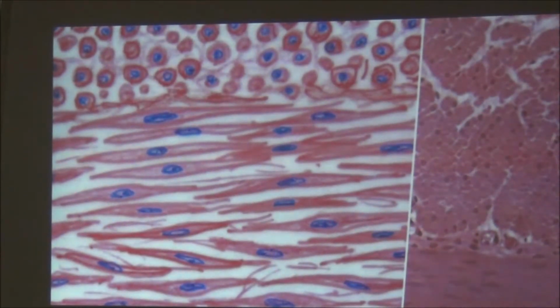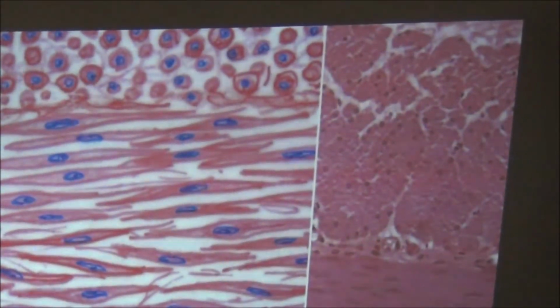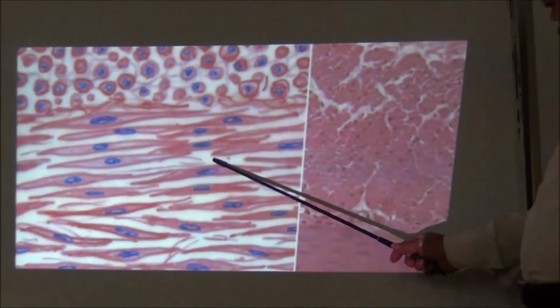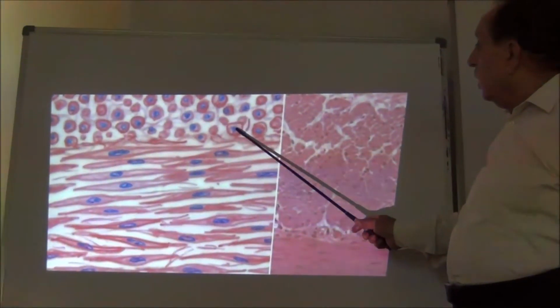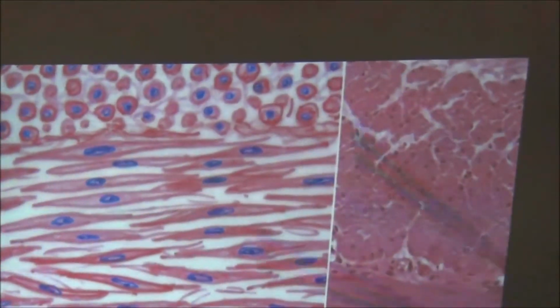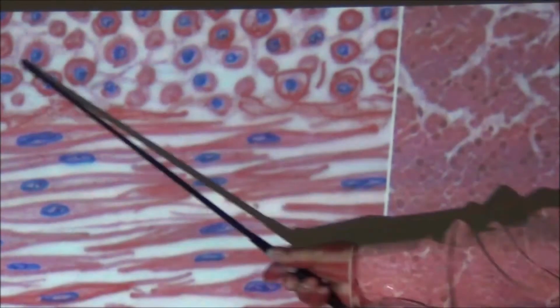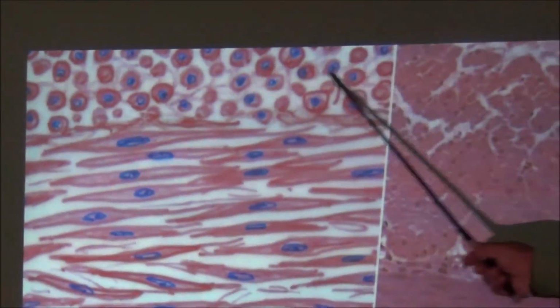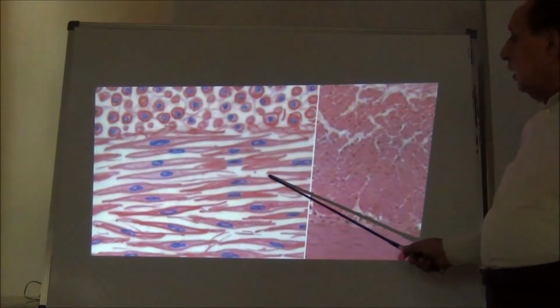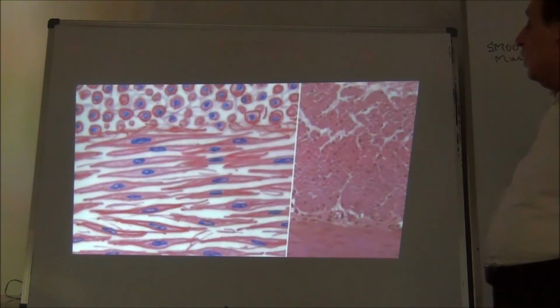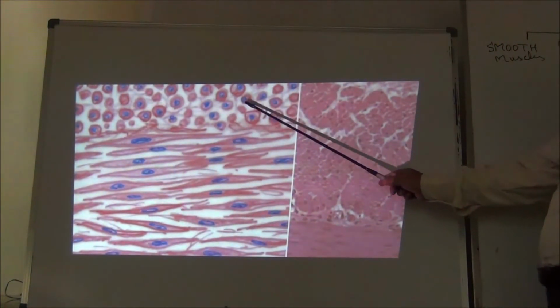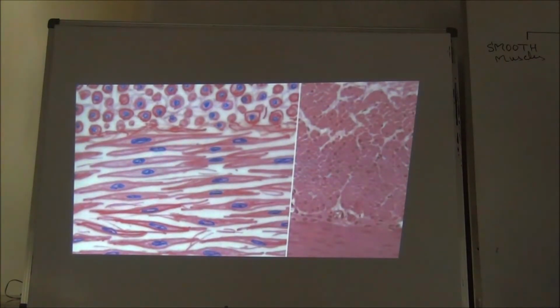In cross section, when we take the cross section under the microscope, these fibers look rounded with a nucleus in the center. This one shows the cross section, and these are the ordinary cells present here. So in cross section they look like these circles having a nucleus in the center. This was about the smooth muscles.